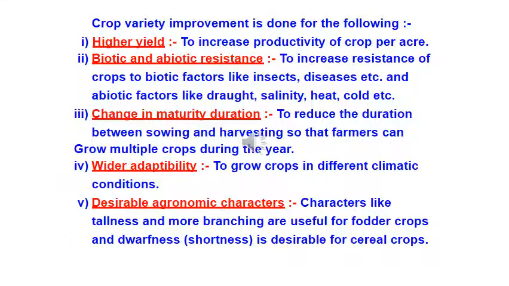Once we have chosen the best quality seed, for new varieties of crops to be accepted, it is necessary that the variety produces high yield under different conditions. In our country we have different seasons, and the temperature varies from state to state, region to region, north, south, east, west.